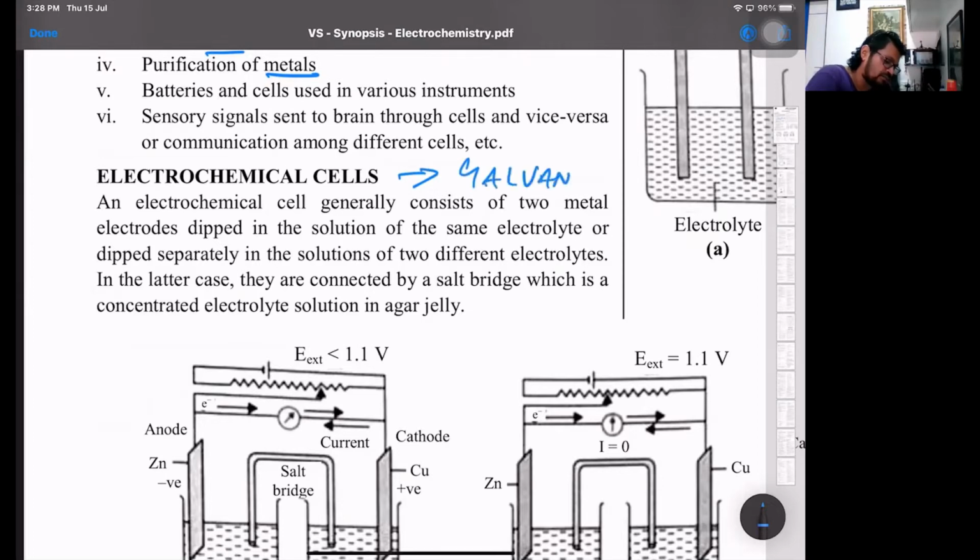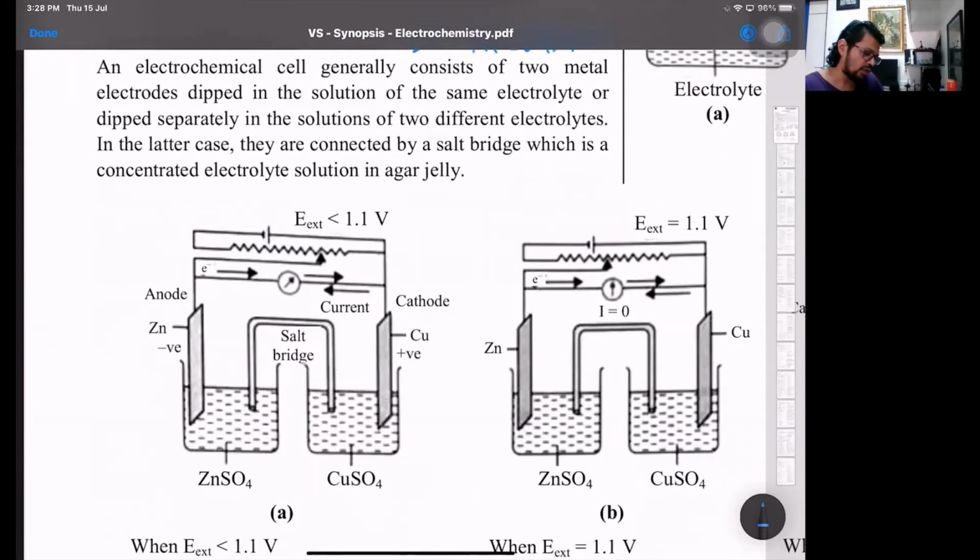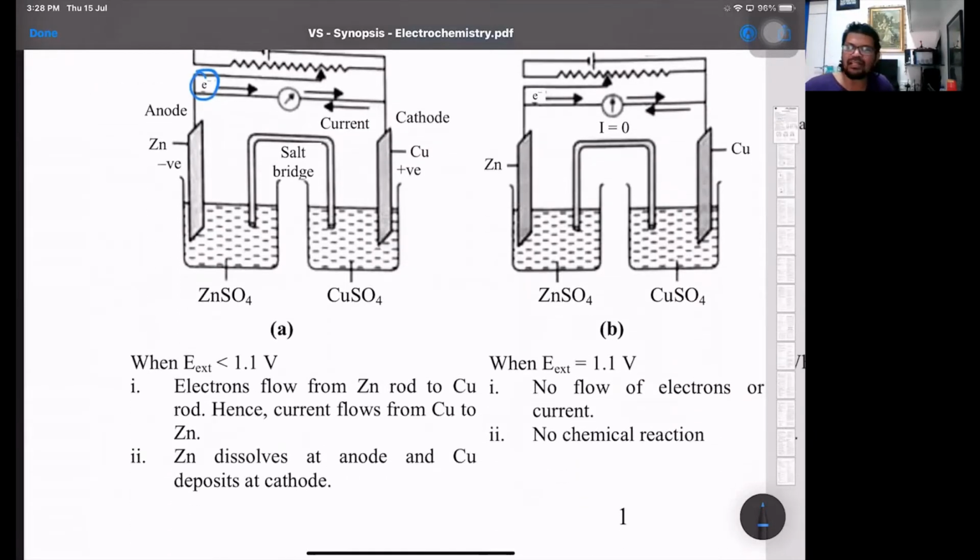Here, when we are talking about an electrochemical cell, this is basically a galvanic cell. Look at what is happening in this case. You have the zinc electrode, negative, and the copper cathode, the positive electrode. Electrons are moving from the anode to the cathode, and internally through the salt bridge the ions will move. Here it says if the external EMF is less than 1.1 volt, then electrons will flow from zinc to copper.